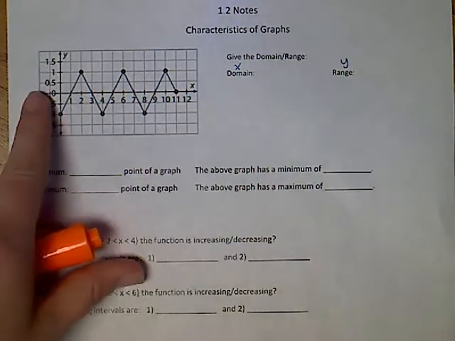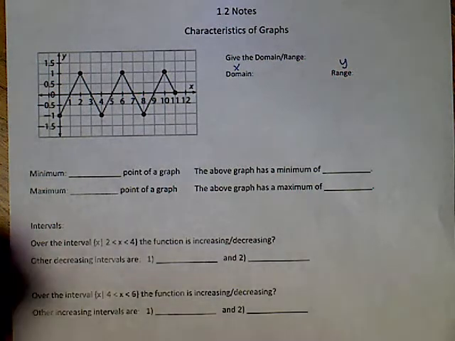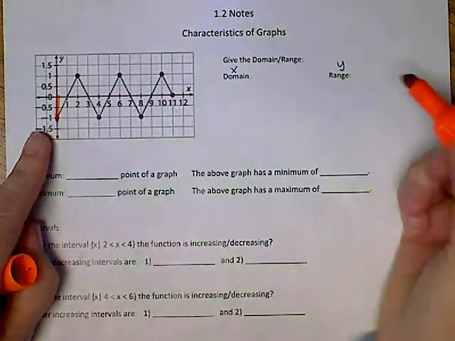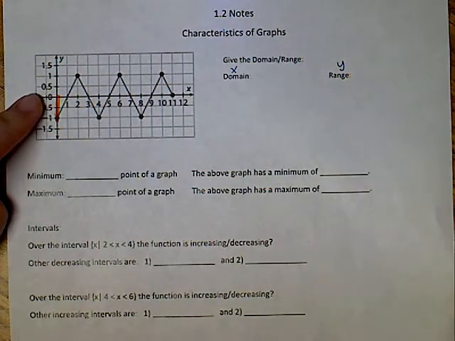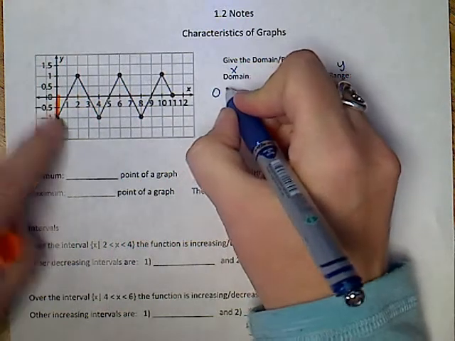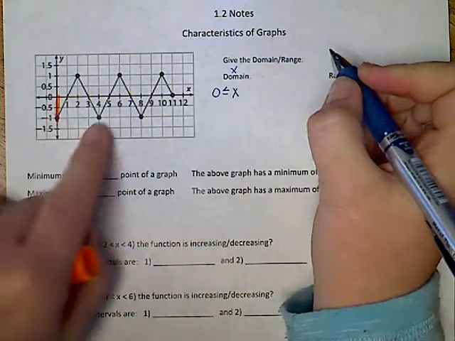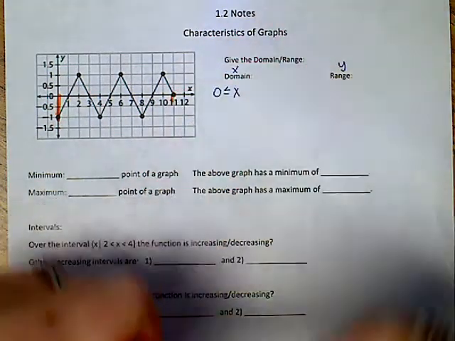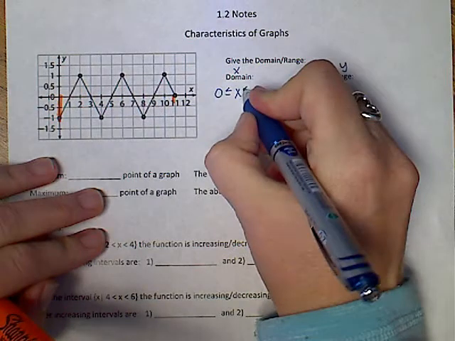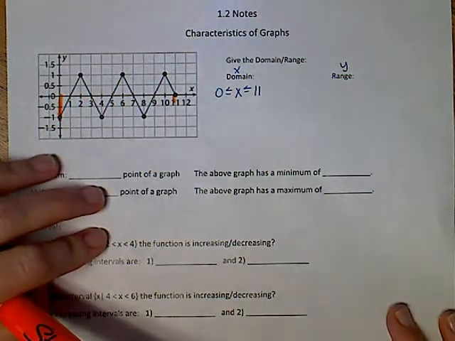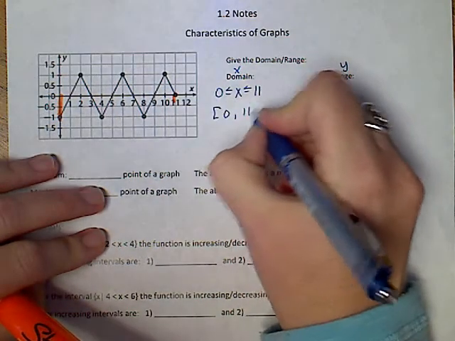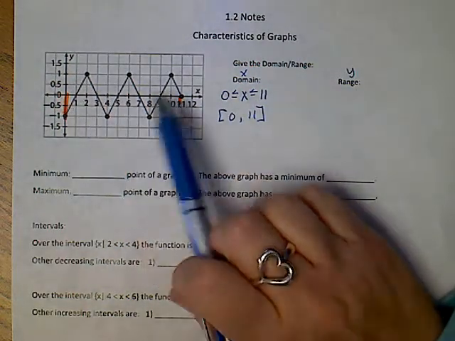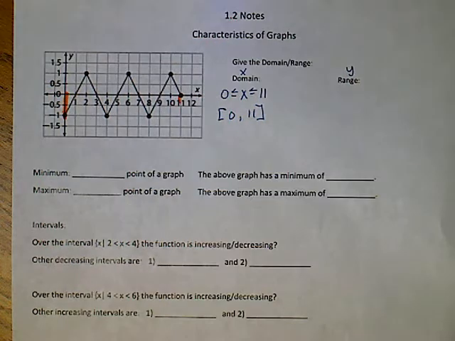Domain on the x-axis moves left to right, so I'm going to find the farthest left point, which is here. Don't forget you have to highlight up to the x-axis. Notice that I'm highlighting up at when x is 0. We have a closed circle, so we are equal. And we are going to go over to the right, farthest right. That's right here, and x is 11 at a closed circle. So there's my domain. We can also write it like this, equals with brackets. So my domain starts at 0 and it goes to 11.